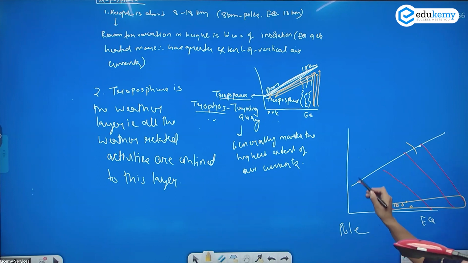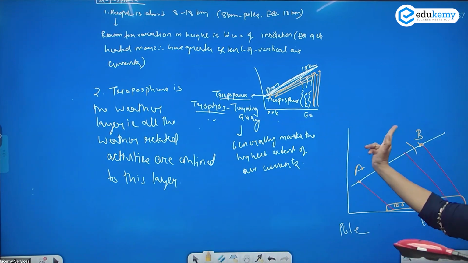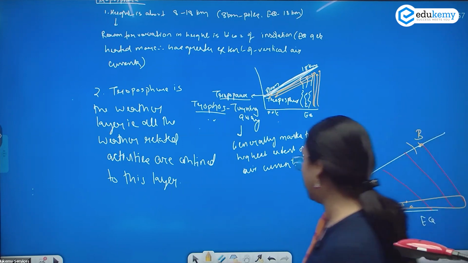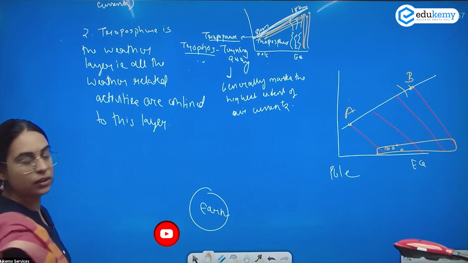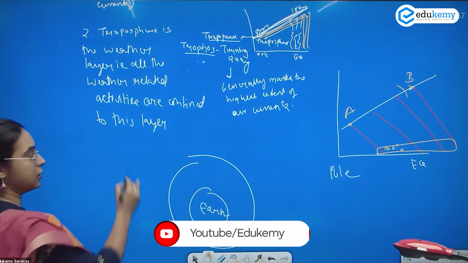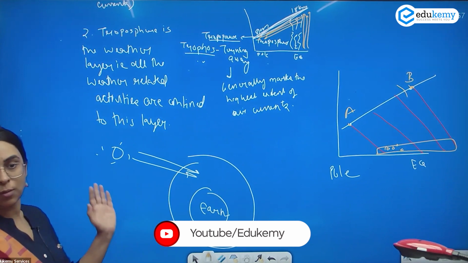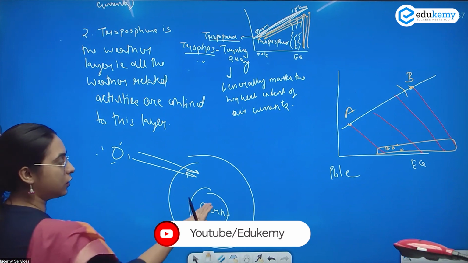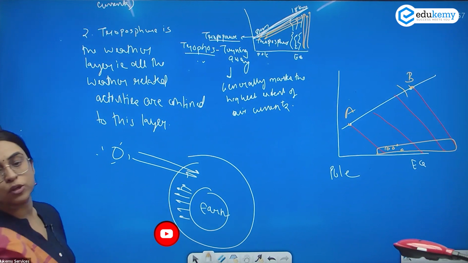Now, whether at point A or at point B, where will the air be cooler? The farther the air goes, the colder it will be, because it is warmed from below. Do you know how your atmosphere cools? If this is your earth and this is your atmosphere, and this is the sun, does your atmosphere get cool like this, from above to low, or does it get warm like this? How does your atmosphere get warm?